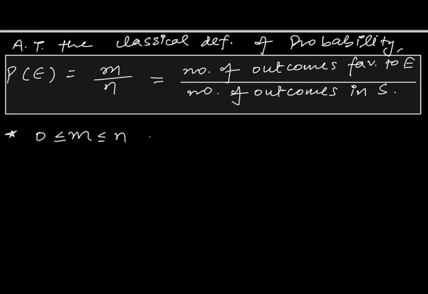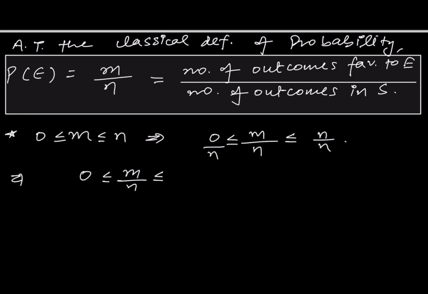So if I divide both sides of this inequality by n, then we will have m by n from 0 to n by n, right? So m by n becomes 0 to 1, and m by n is nothing but P of E. So P of E lies between 0 and 1 closed.